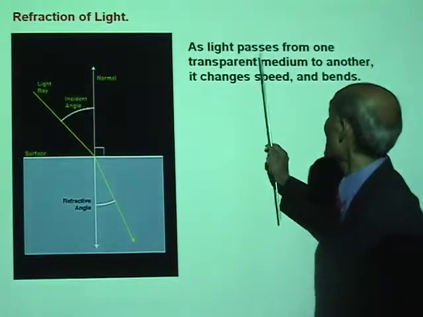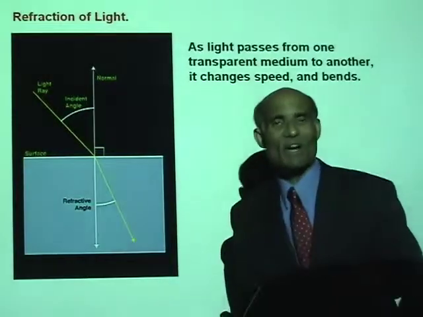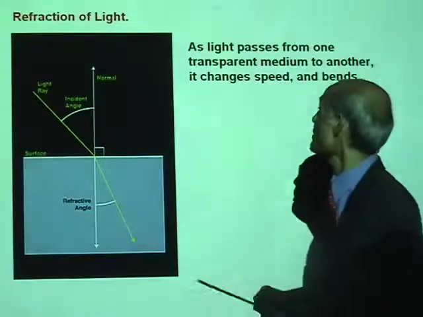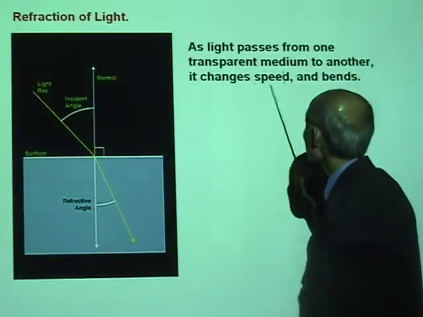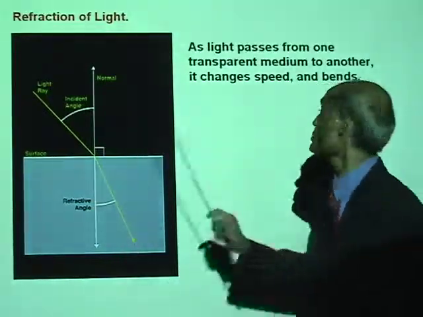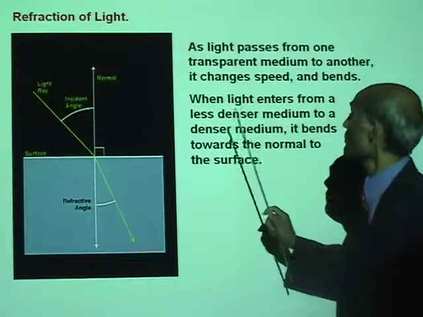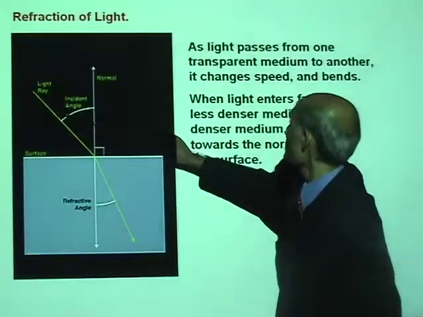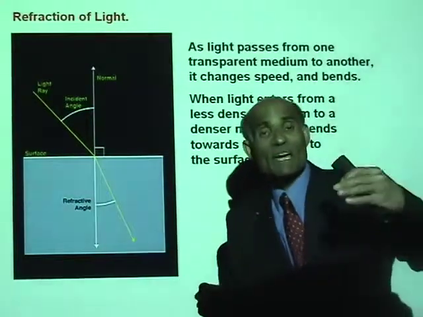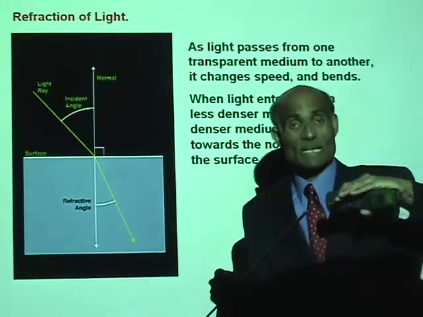So as light passes from one transparent medium into another, air is a transparent medium, glass is a transparent medium, it changes its speed and therefore changes its direction of motion. We say it bends. When light enters from a less dense medium to a denser medium, now air is less dense than glass, is that right? Yes.